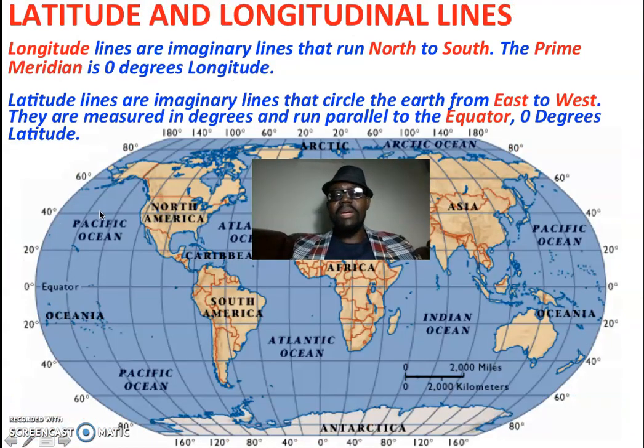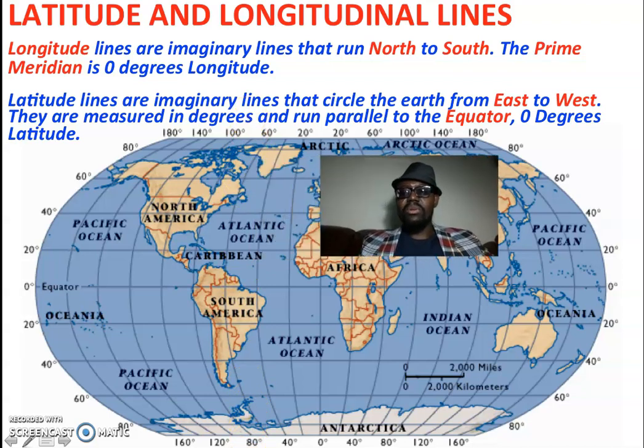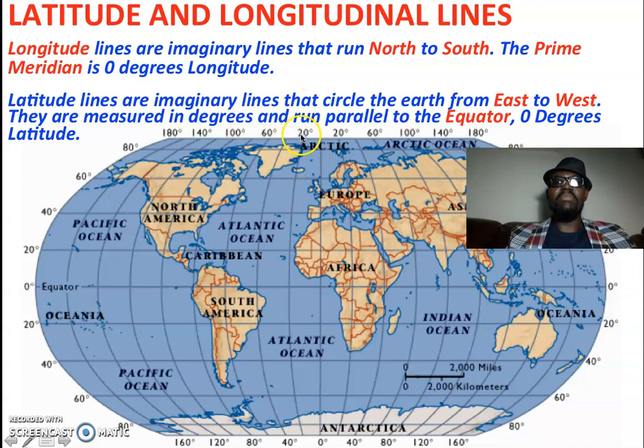So, latitude and longitude lines. Longitude lines are imaginary lines that run from north to south. North is the upper part, south is the lower part, as you can see on your screen. Latitude lines are lines that run from west to east.